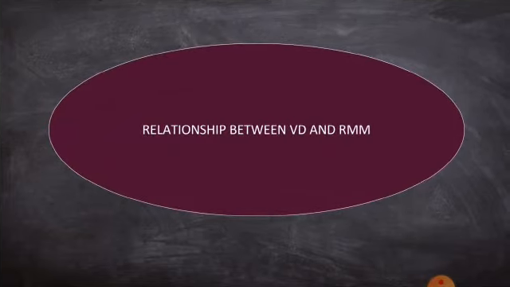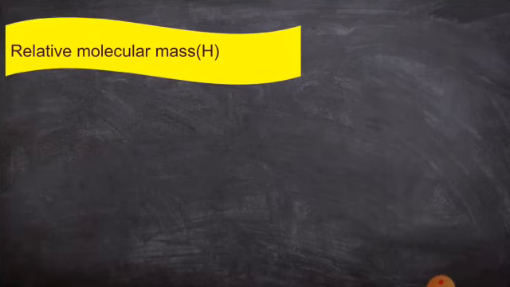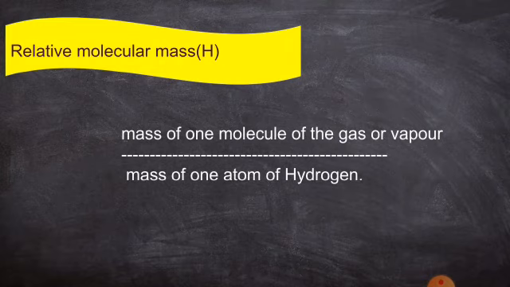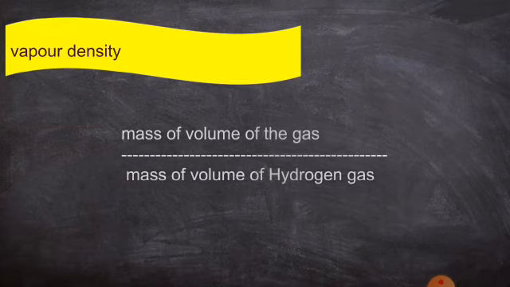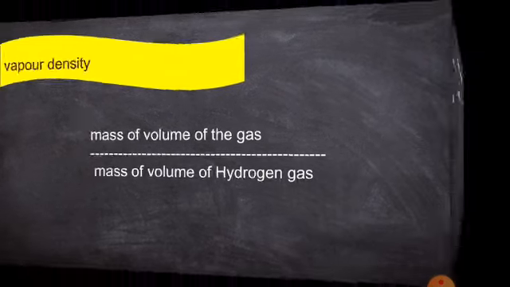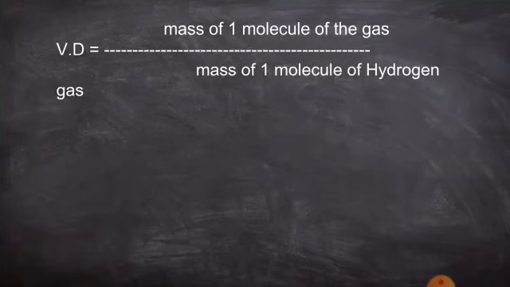Let's see the relationship between vapor density and relative molecular mass. Before that, you have to know the relative molecular mass. What is relative molecular mass? It is equal to the mass of one molecule of a gas or vapor divided by the mass of one atom of hydrogen. What is vapor density? It is equal to the mass of a volume of the gas divided by the mass of the same volume of hydrogen gas. Instead of volume we can substitute one molecule, because the number of volumes is equal to the number of molecules.